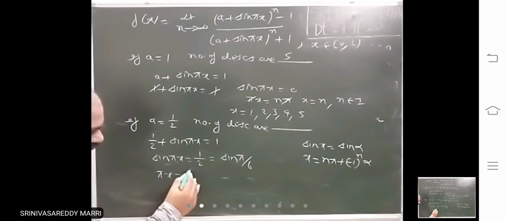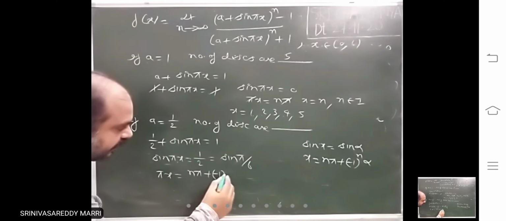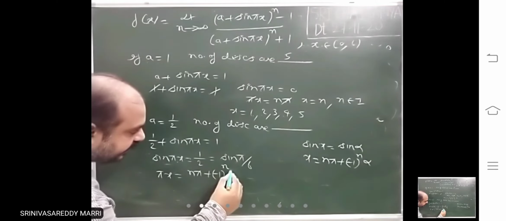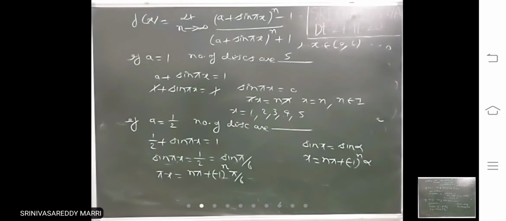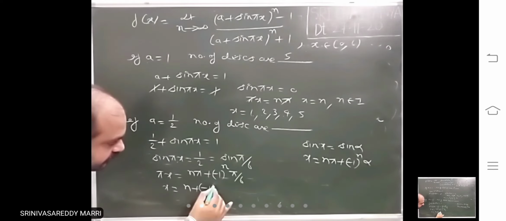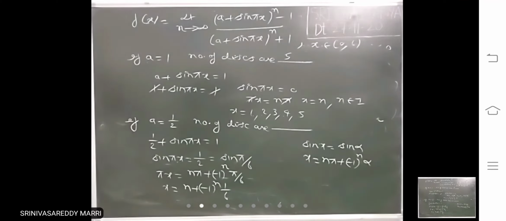X equals n pi plus minus 1 whole power n into pi by 6. Calculate x value. This is sin x equal to sine alpha. X is nothing but pi cancel, 1 by 6.